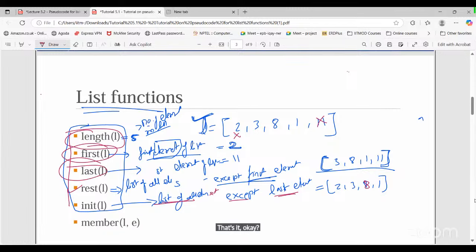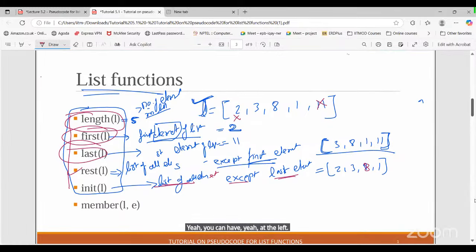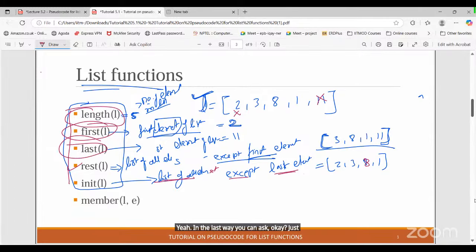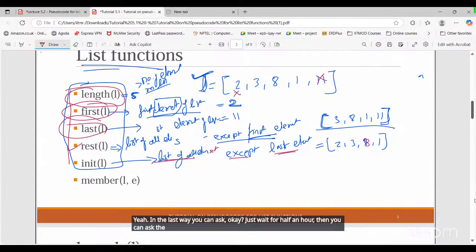Sir, we will also cover the doubts regarding the graded assignment of week 4. Yeah, you can ask at the last. Sir, I have doubts regarding some questions of that graded assignment. In the last, you can ask. Just wait for half an hour, then you can ask your doubt. Let me cover this important point first.